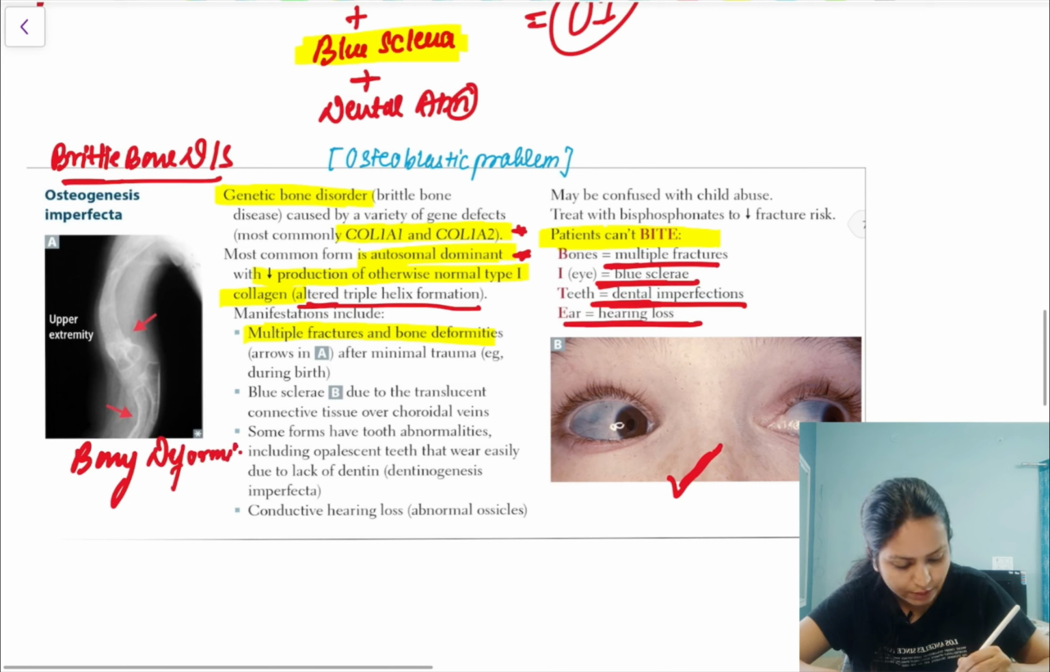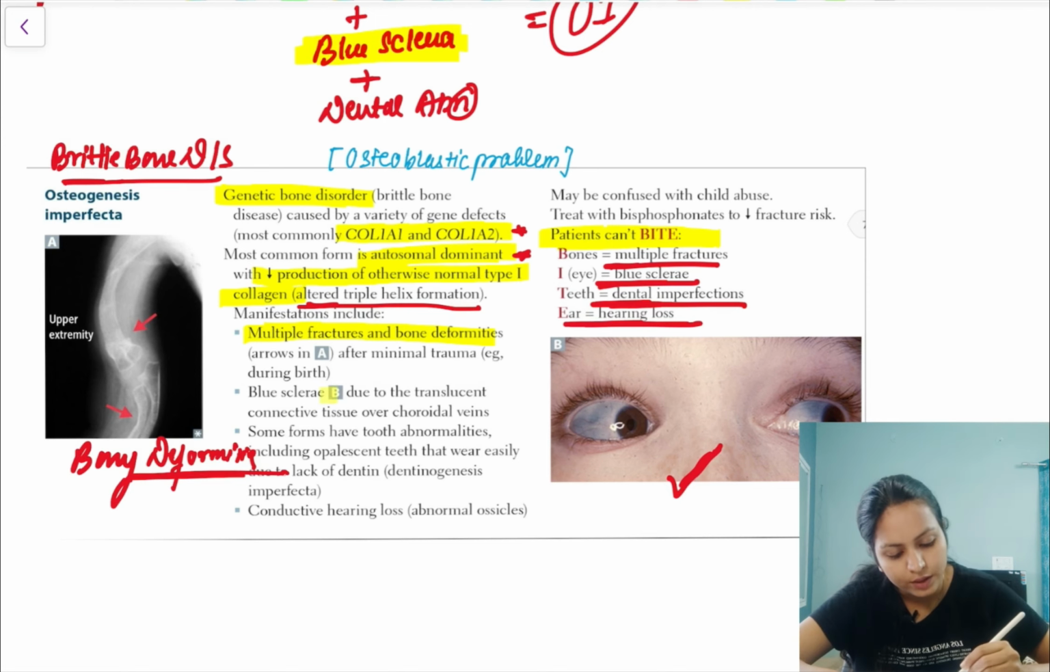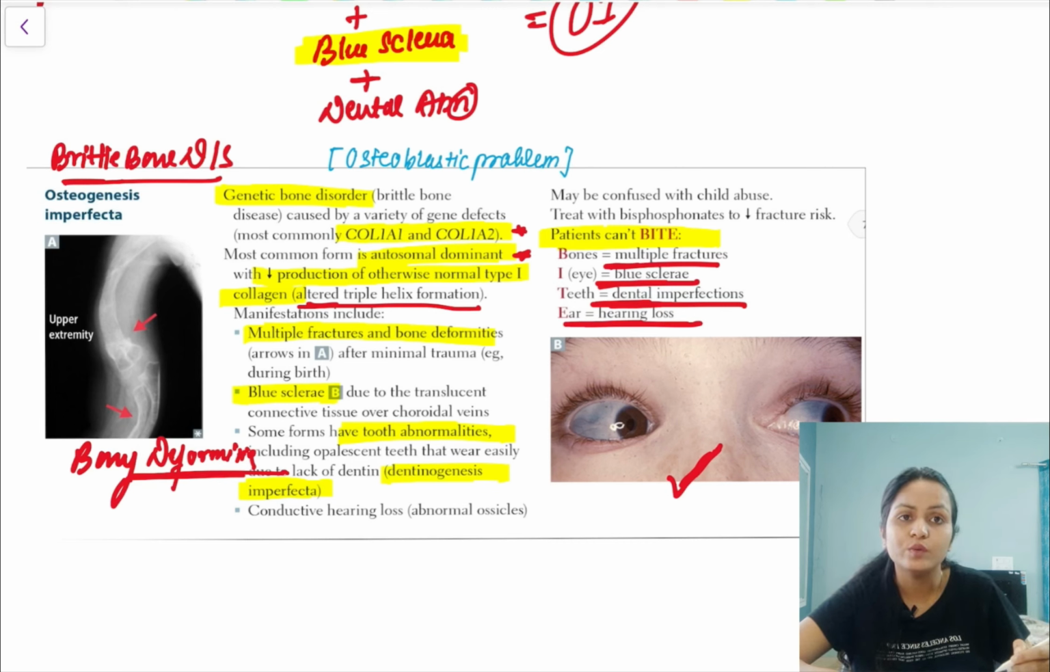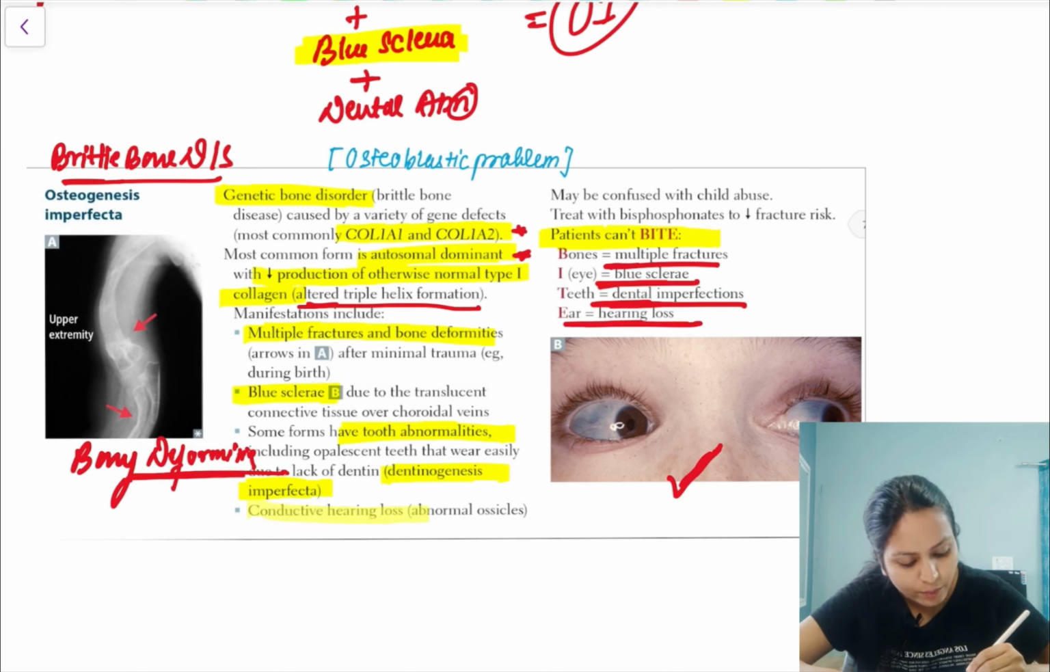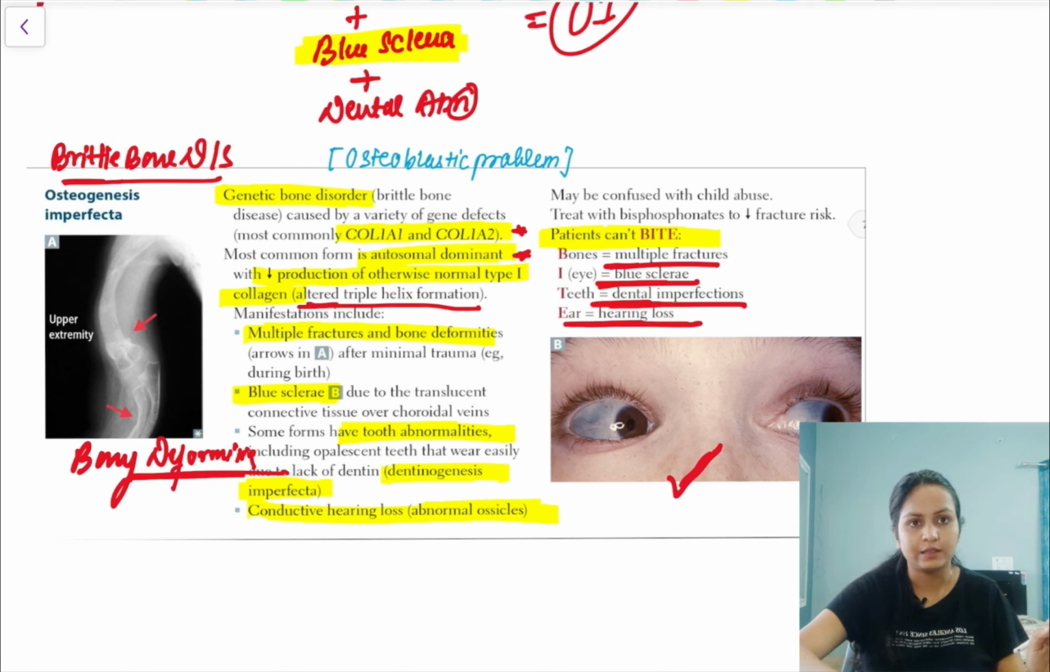So if this X-ray is also given, then also you should think about it. Correct. Other things: blue sclera, and then you should have tooth abnormalities, dentinogenesis imperfecta. And what happens? The ossicles can be affected. So abnormal ossicles will result in what kind of hearing loss? Yes, it will be conductive hearing loss. These are the classical things that will be present, and obviously you should always think about osteogenesis imperfecta in this